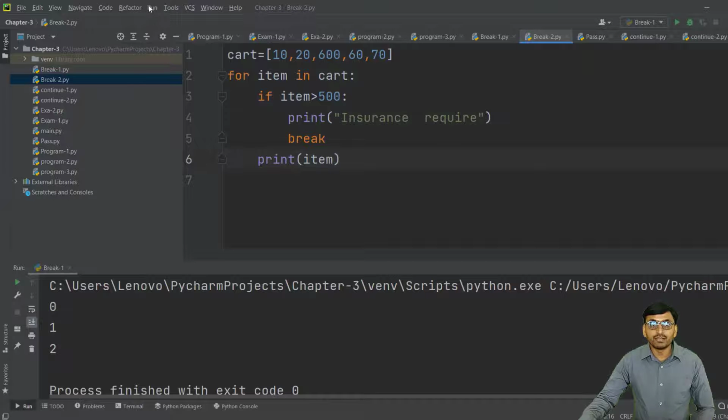So if we run this program, then we get the output 10, 20, and then insurance required and break. Because the third item in the list is 600. So 600 is greater than 500. So print insurance required and break, stop continuity of the loop.